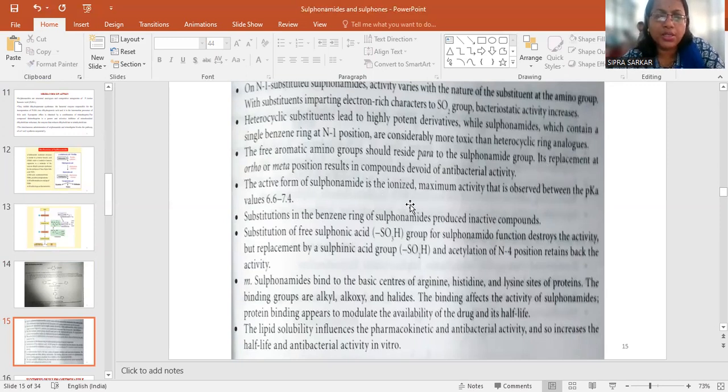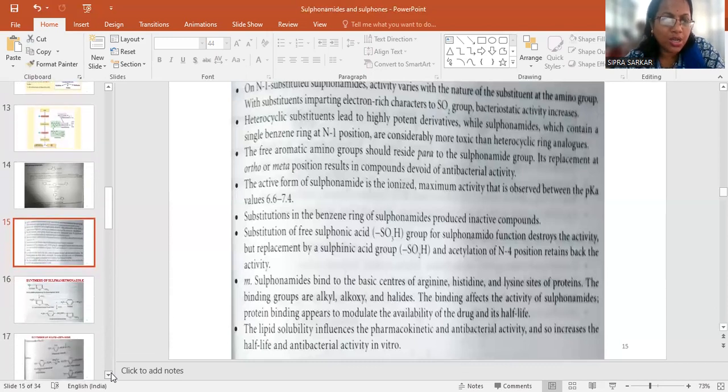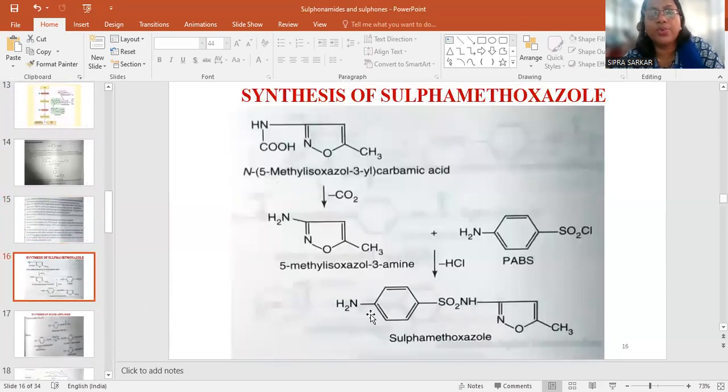The active form of sulfonamide is the ionized form, and maximum activity is observed between pKa values of 6.6 to 7.4. Sulfonamide binds to the basic centers of arginine, histidine, and lysine sites of protein. The binding groups are alkyl, alkoxy, and halides. The binding appears to modulate the availability of the drug and the half-life. Lipid solubility influences the pharmacokinetics and antibacterial activity, and increases the half-life and antibacterial activity in vivo. So these groups are essential, and changing them in different positions may increase or decrease the activity.